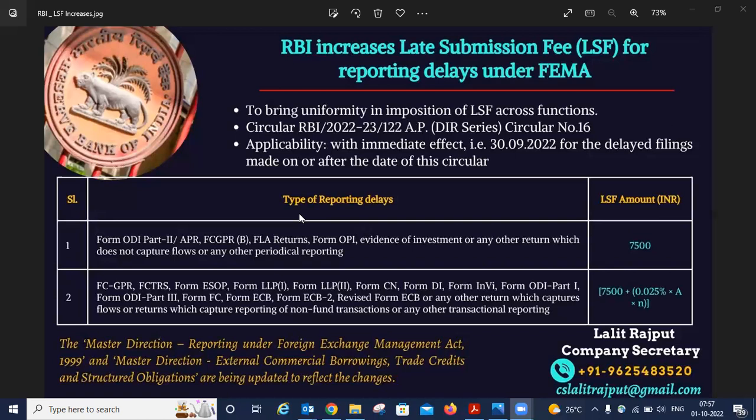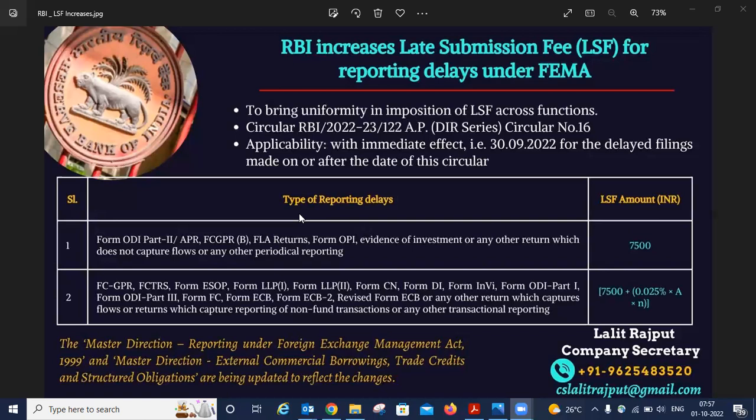So for the form ODI Part 2, APR, FCGPRB, FLA return, form OPI, evidence of investment, or any other return which doesn't capture flows or any other periodical reporting, for that purpose, RBI has imposed a late submission fee of rupees 7,500.